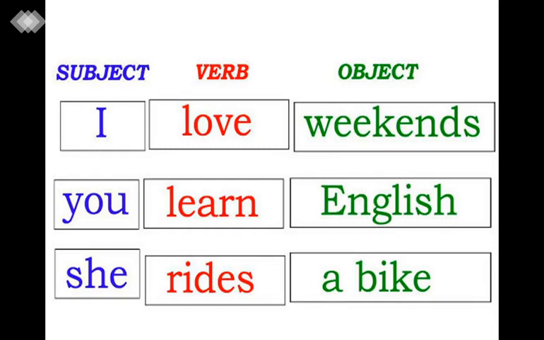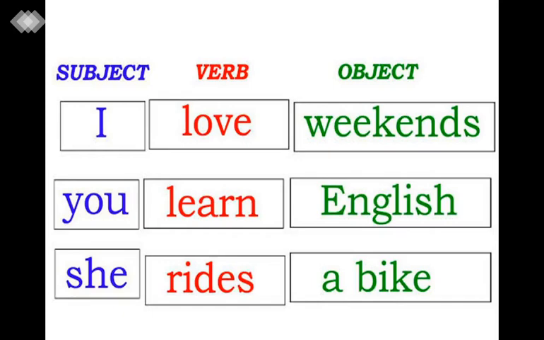Again, see here, I love weekends. Who is loving? I. And what am I doing? I am loving. I am loving what? Weekends. So see here, the verb is getting impact on subject and object both. But who is doing the action? The subject. The subject is doing the action of the verb, and that verb is having an impact on weekends.